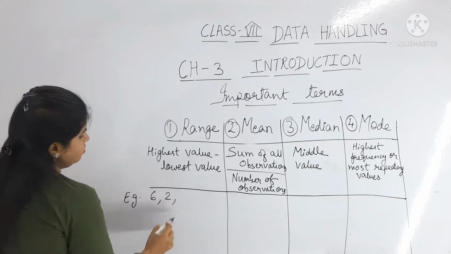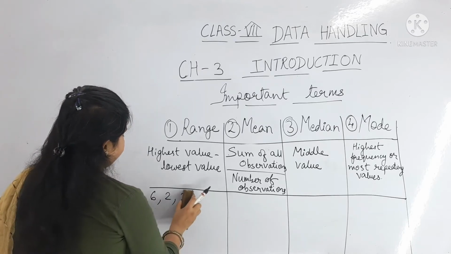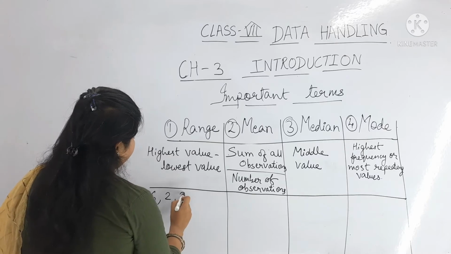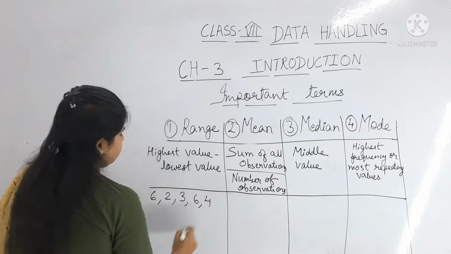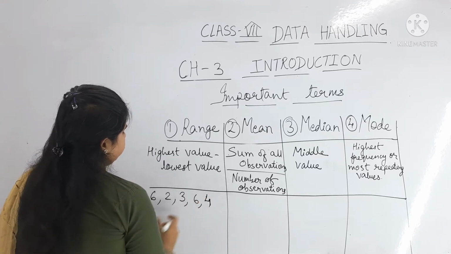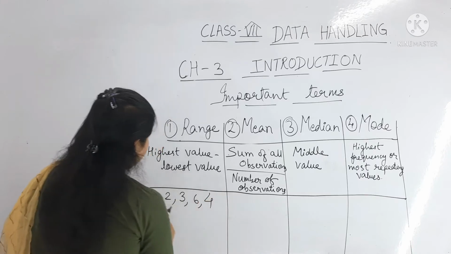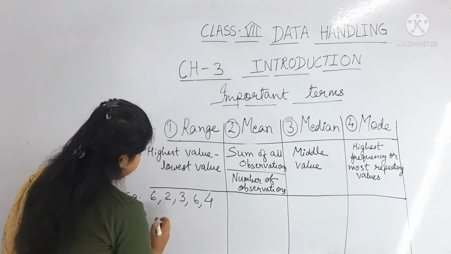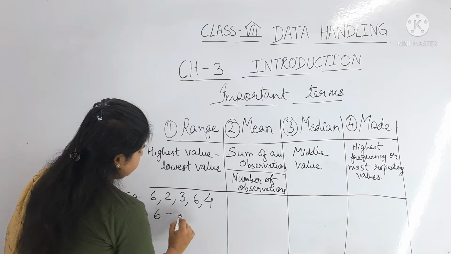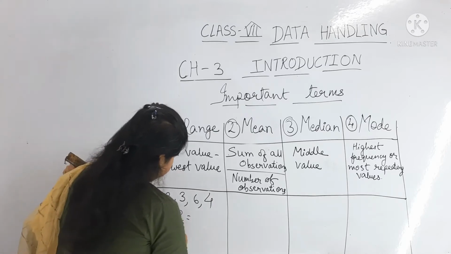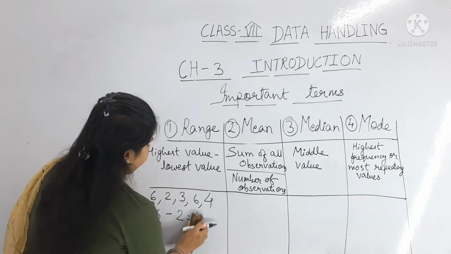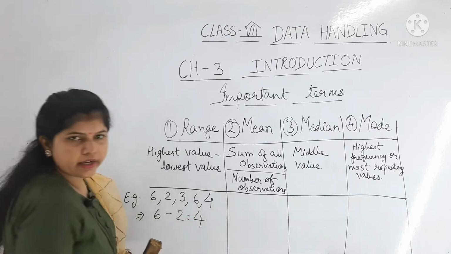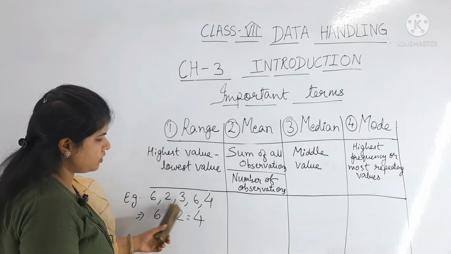6, 2, 3, 6, 4. I am taking 1, 2, 3, 4, 5 terms. So here the highest value is 6. So 6 minus the lowest term, which is 2. 6 minus 2 is 4. So this is the range for this example.